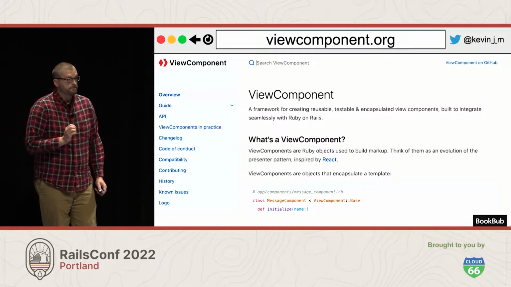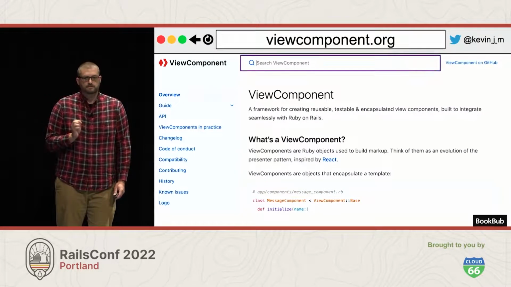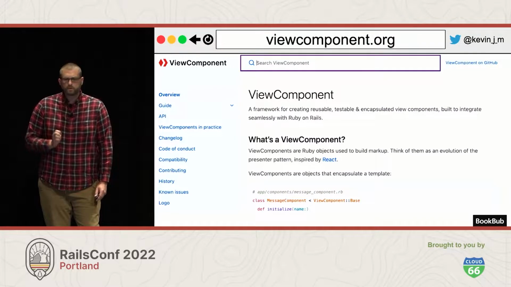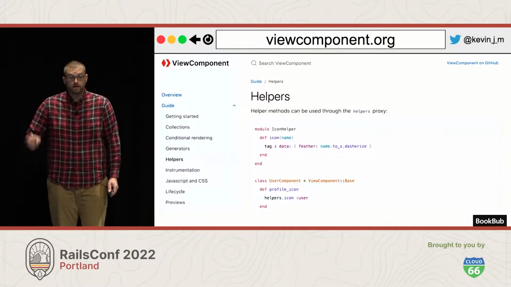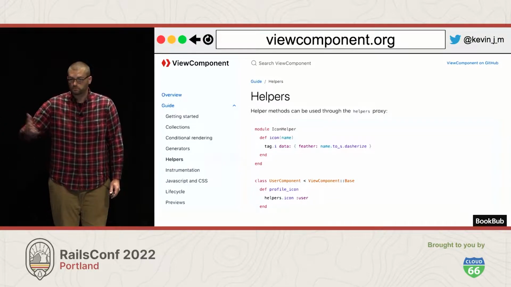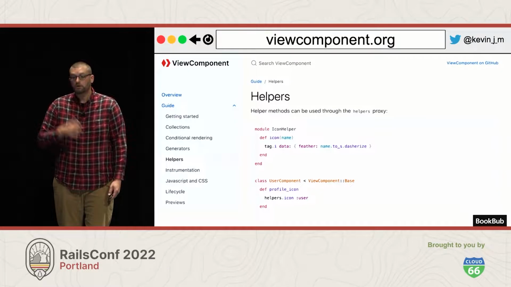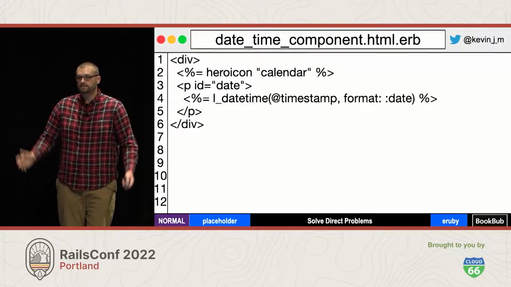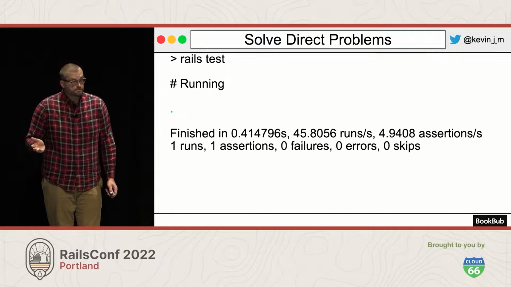And most relevant for this conversation, the great thing about this documentation is that it has a search box. This is a talk about searching, so we're going to type some characters in that search box. And we're looking to see how to use a Rails helper. So we're just going to type in helper, and it turns out there's a whole page on helpers that has a couple of ways that we can access helpers from our view component. So we read through that, and we're going to use this helpers proxy that it proposes. So we'll go back to our view component here, and rather than calling L datetime, what we're going to do instead is call helpers.l_datetime. And now our test passes.